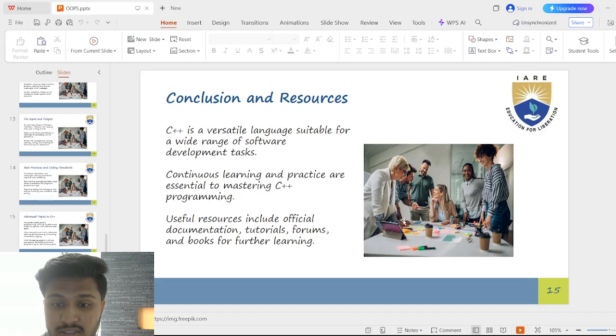Finally, the conclusion and resources. C++ is a powerful programming language that can be used to build many types of software. To get really good at it, you need to keep learning and practicing. Helpful resources include official guides, online tutorials, discussion forums, and books.